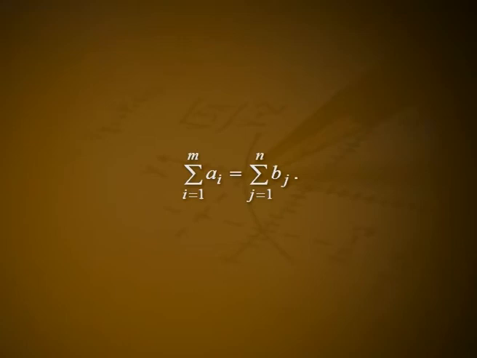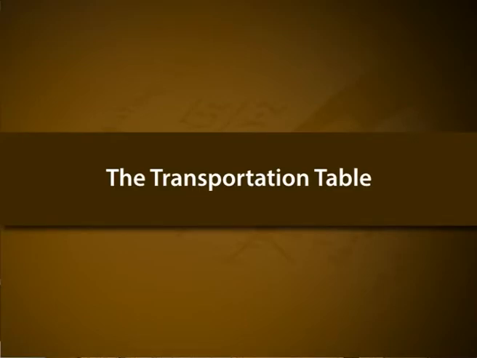Remark 1. By requiring strict inequalities a_i greater than 0 and b_j greater than 0, we are not restricting anything. Since all x_ij greater than or equal to 0, it follows that each a_i greater than or equal to 0 and b_j greater than or equal to 0. Moreover, any a_k equal to 0 implies x_kj equal to 0 and thus can be eliminated from the problem. Remark 2. A necessary and sufficient condition for the existence of a feasible solution to the general transportation problem is that summation over i from 1 to m a_i equal to summation over j from 1 to n b_j. The transportation table.